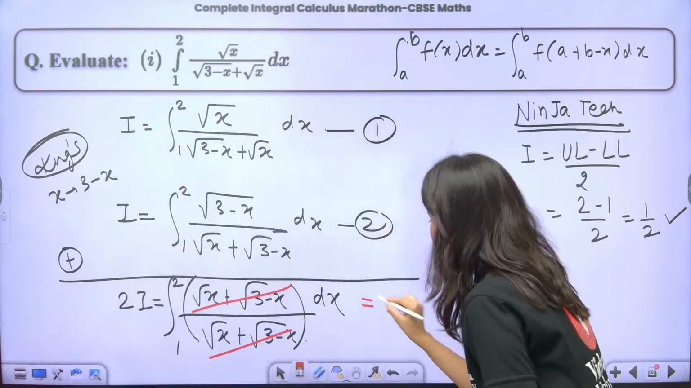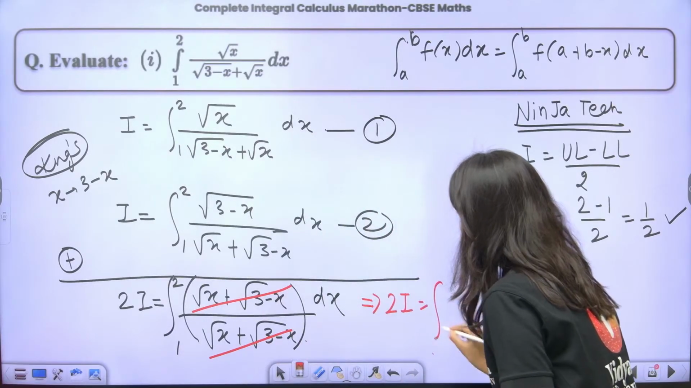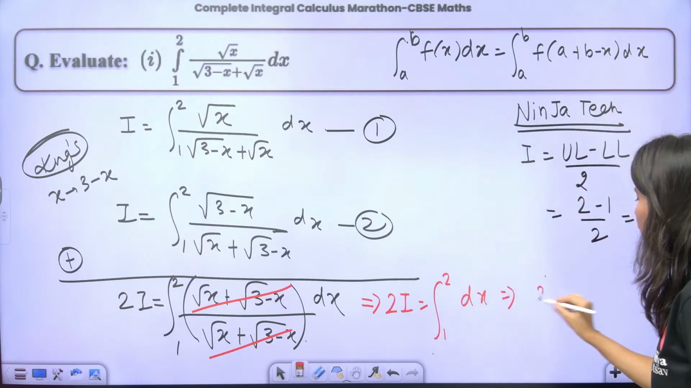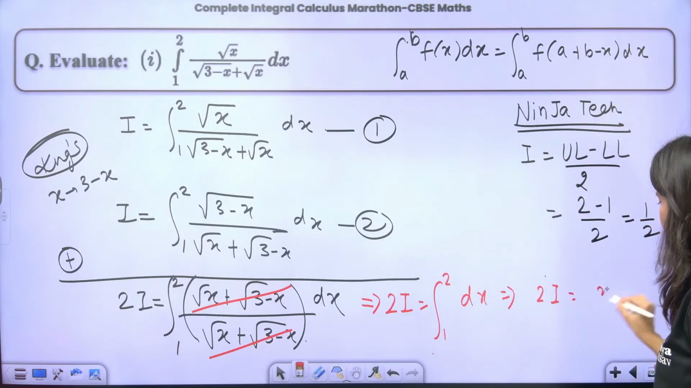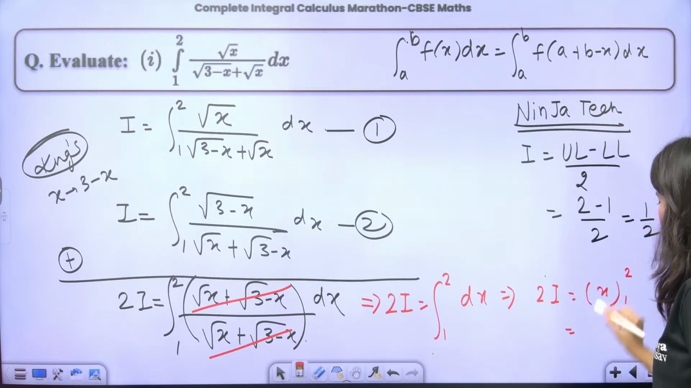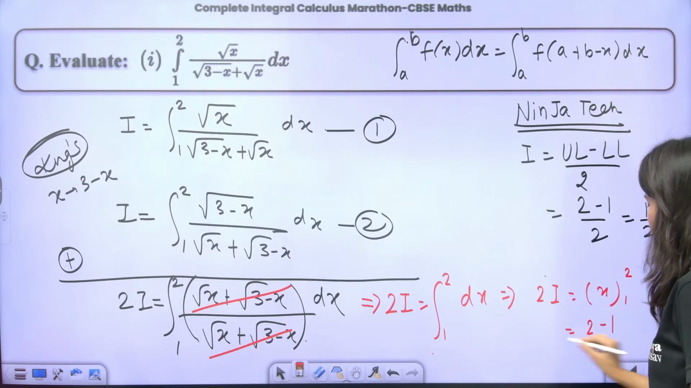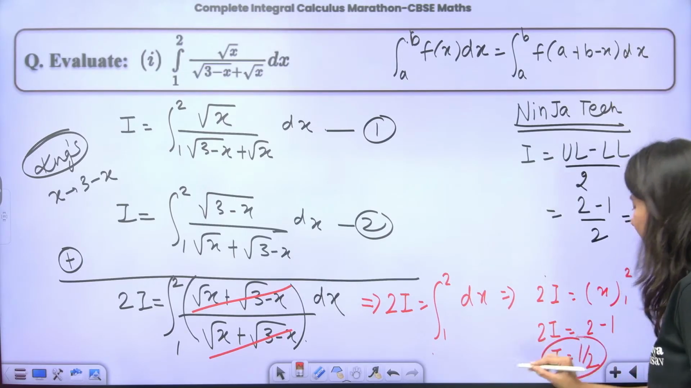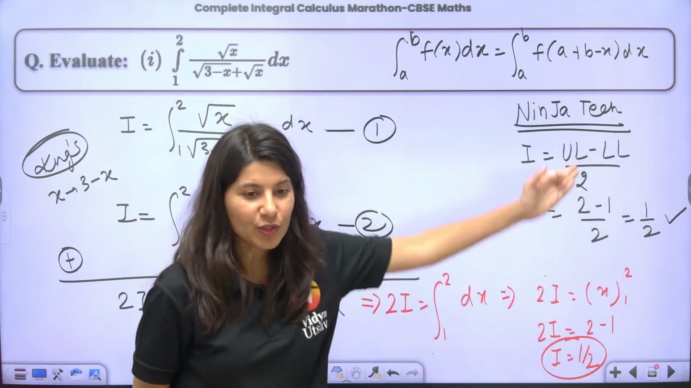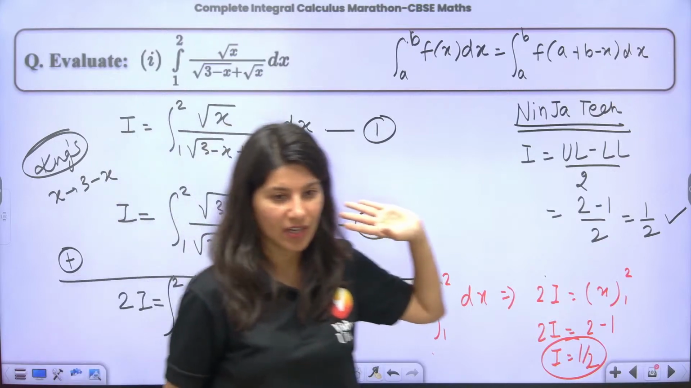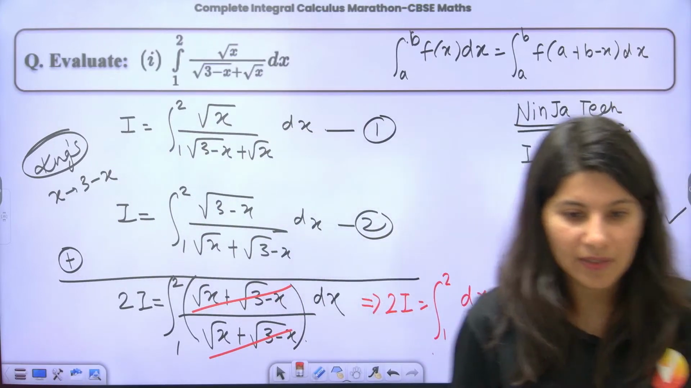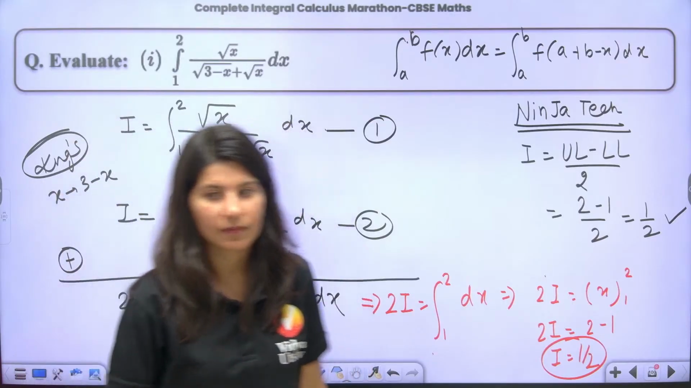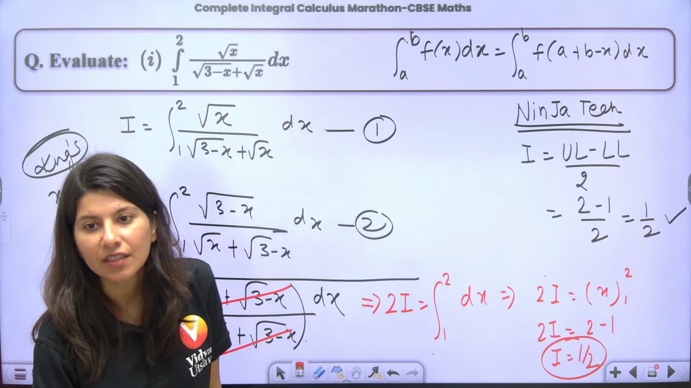So 2I is equal to integral 1 to 2 dx. Correct. Now 2I is equal to x from 1 to 2. So 2 minus 1 is equal to 2I. I is going to be 1 by 2, which we predicted earlier as well. I told you that the answer is going to be half. All right, clear?